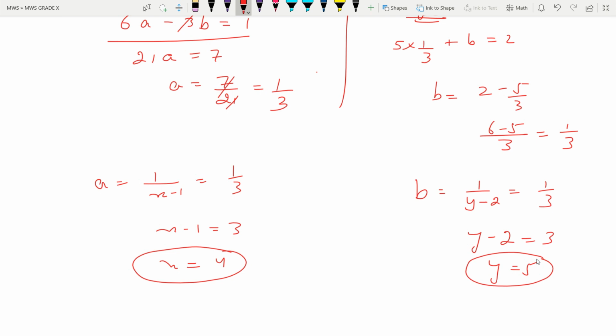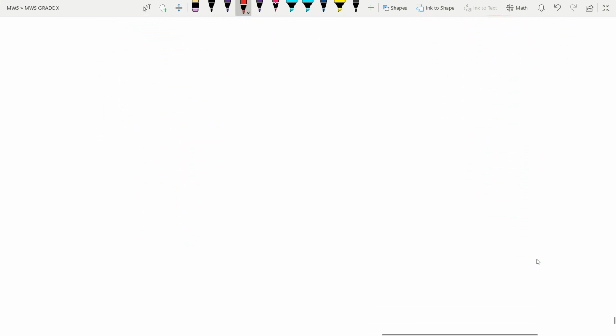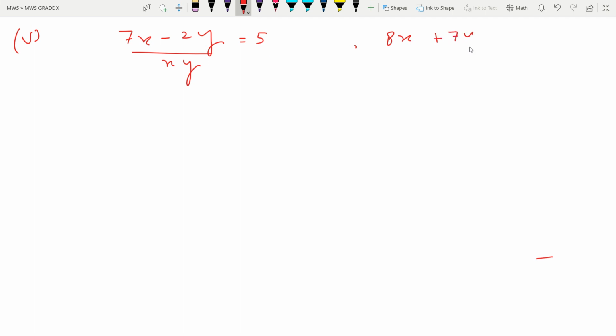So similarly, let us start with question number 5. Is the fifth part. Okay, then we'll do two more parts only today. Fifth and sixth part. 7x minus 2y upon xy is equal to 5, and the second is 8x plus 7y upon xy is equal to 15.